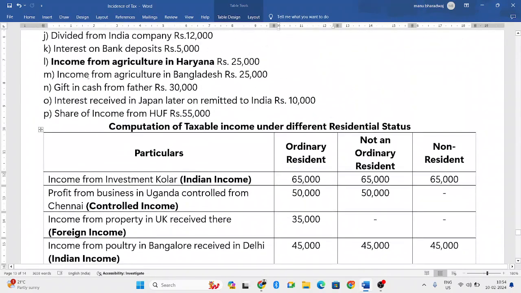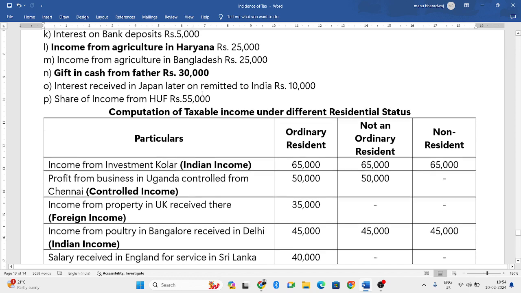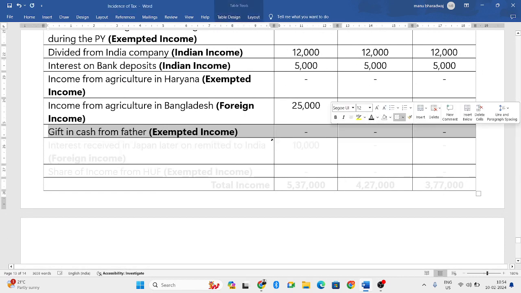Next. Gift in cash from father, rupees 30,000. So father is a blood relative. So whatever gift you receive from him, it is completely exempted. It is an exempted income.